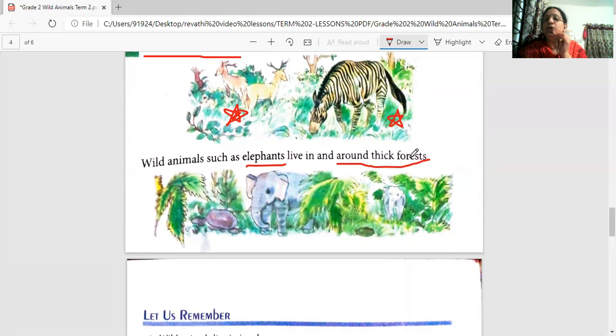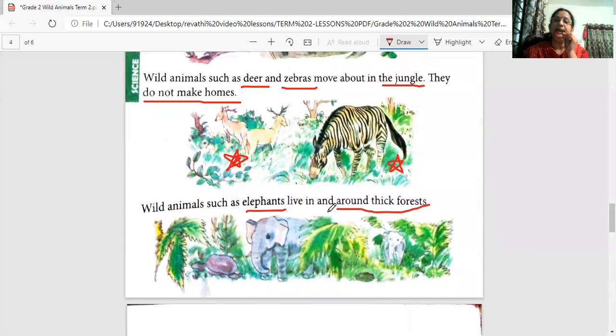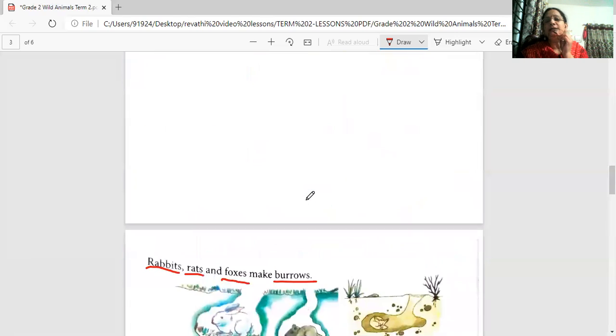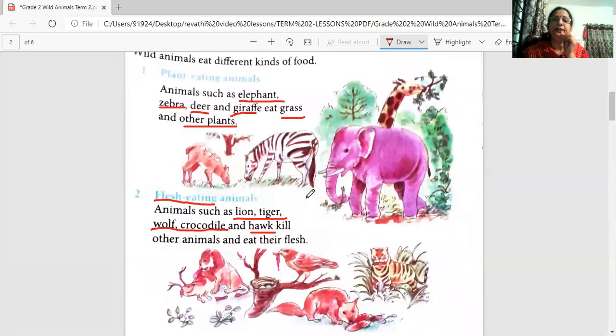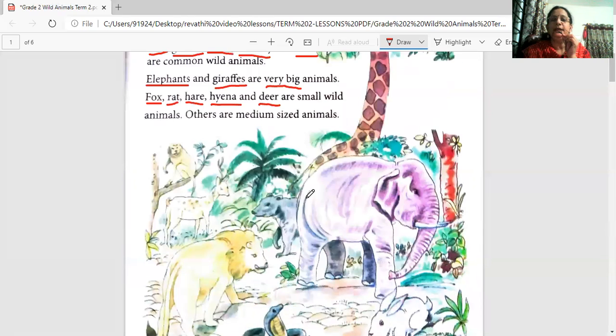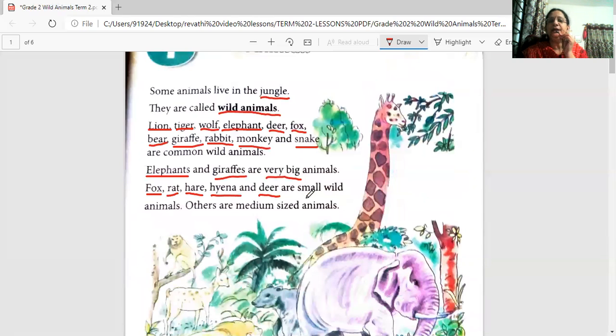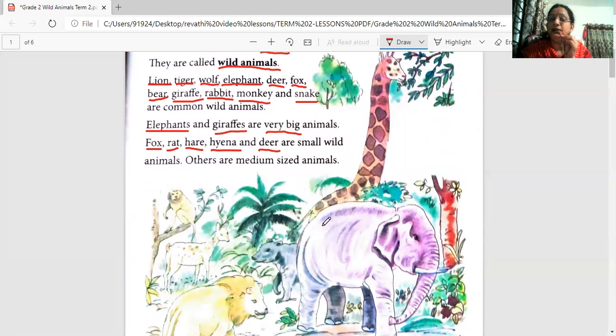They move around the thick forest. Why will they move around the thick forest? They move around the thick forest so that they get food. Okay. So now let's revise all the animals from the beginning. What all animals did we study today? We studied about the jungle and the wild animals in the jungle.